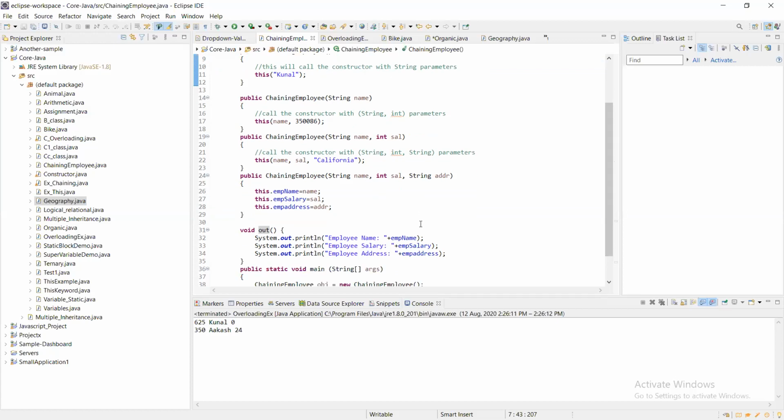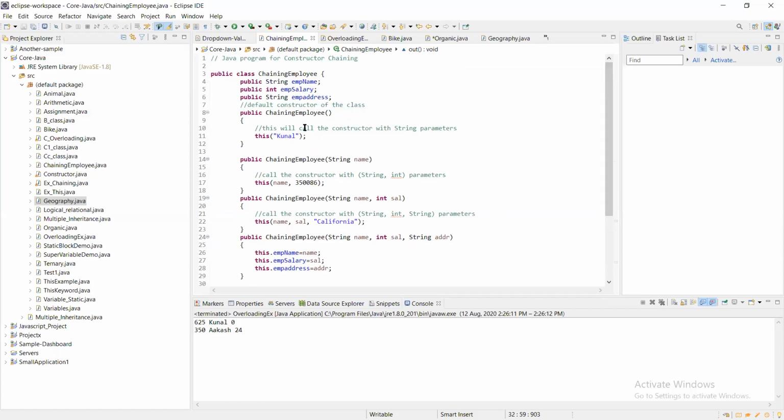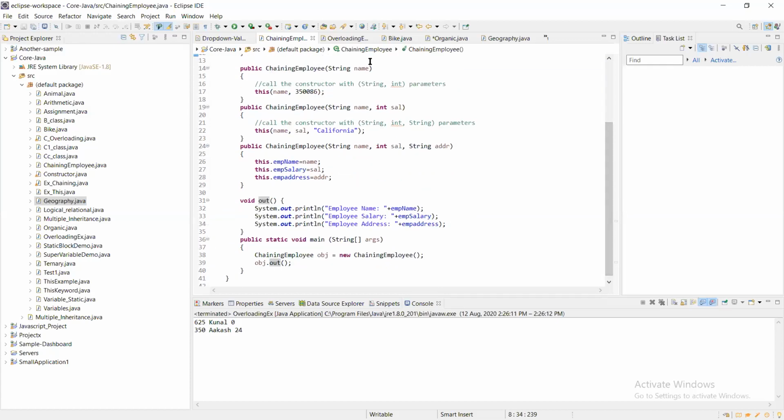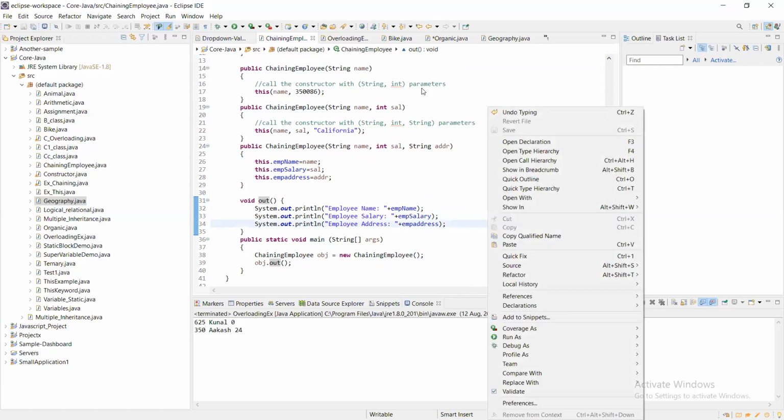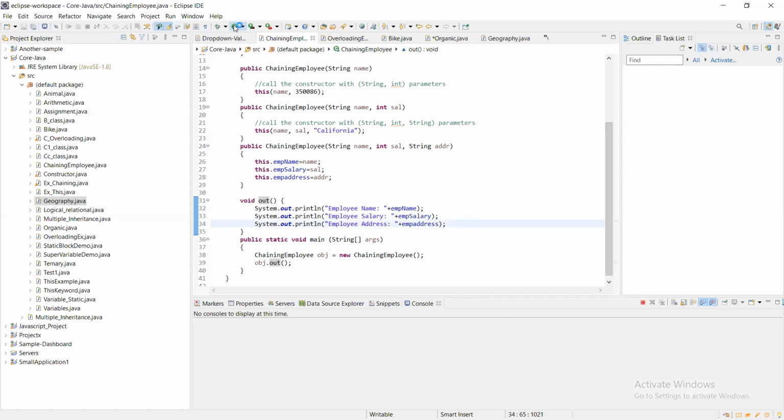So once I call employee name, it will call for this one. Once I call for employee salary, it will call for the second one, and once I call for the address, it will call for the third one. Here, employee name is Kunal, employee salary is 35,086, employee address is California.